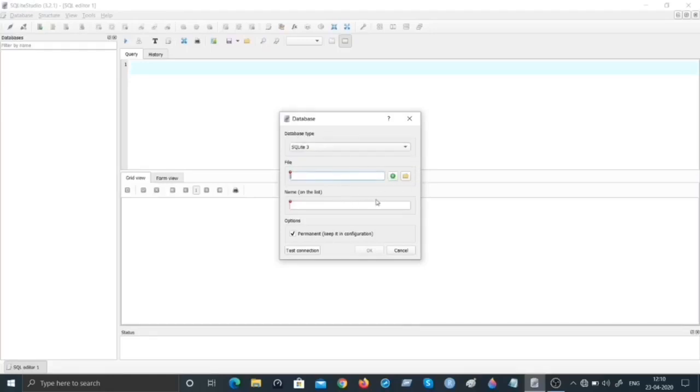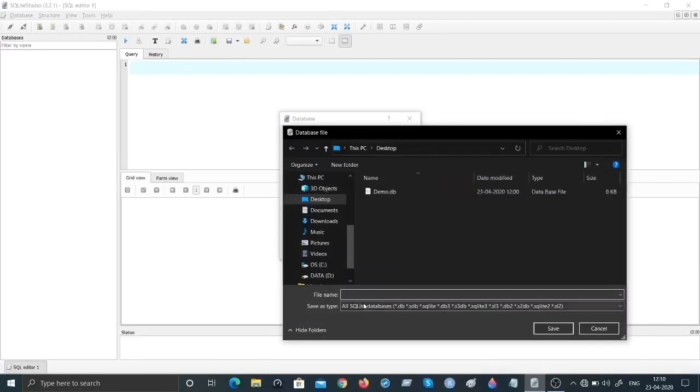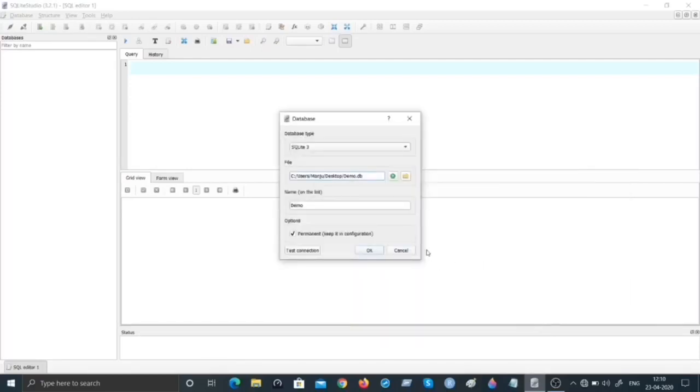Then I have to choose a file, and there is a plus icon next to this text box here. So if you see, create a new database file. If I click this plus icon, it opens a dialog box and it allows me to choose a name for this database. Let's call it demo.db itself, and then I'm going to call that demo. Notice it has appended .db as the extension, indicating it is a database. You also notice in the name text box, demo is already sitting here. So I'm going to add underscore SQL just to make sure it is a SQL demo, for better identification.